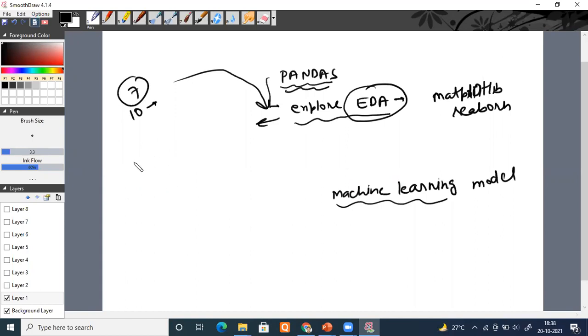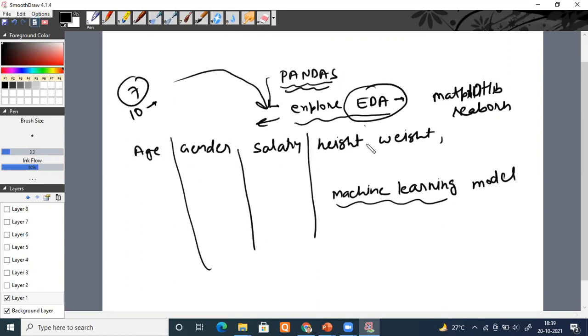For example, there is a column known as age, a column known as gender, a column known as salary, a column known as height, a column known as weight, and one more column, married or unmarried. And your output variable is whether he will purchase my product or not. Suppose he came to my showroom and I want to know whether he will purchase that product or not.